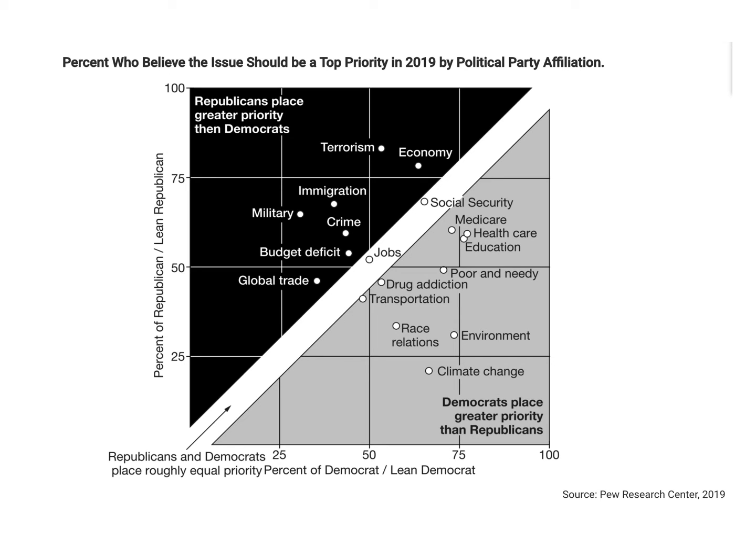Again, I want you to be able to compare and contrast how issues like this seemingly are important to one party, but not nearly as important to another party. I mean, really, you take a look at something like maybe like jobs. Jobs and Social Security seem to be about the two that seem to be pretty darn equal. All right, jobs about 50% for both. Social Security somewhere around 70% for both.